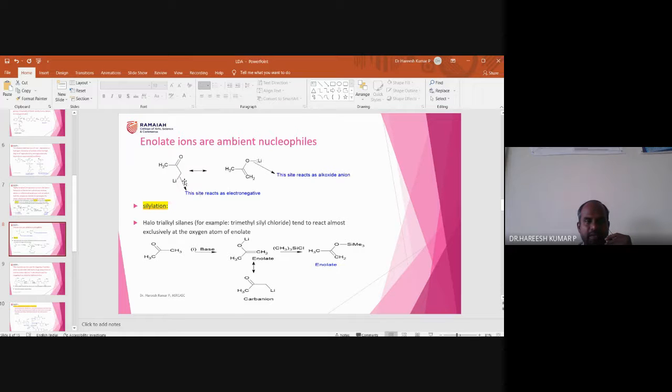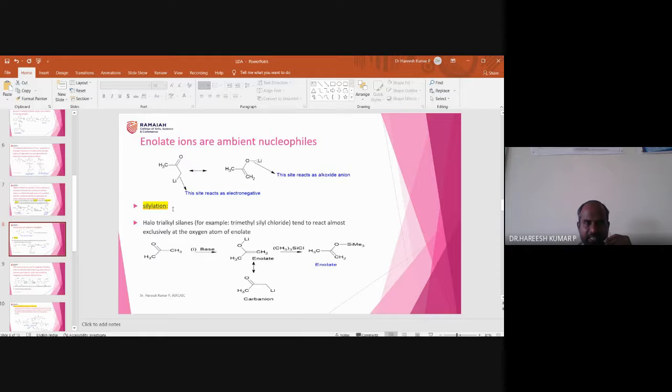And similarly, an enolate is formed, so here also there is a possibility of forming a bond between this oxygen and another electrophile. Because of these two canonical forms of the enolate ion, the enolate ions are ambident nucleophiles. That is one more important point with respect to the enolate you need to remember.